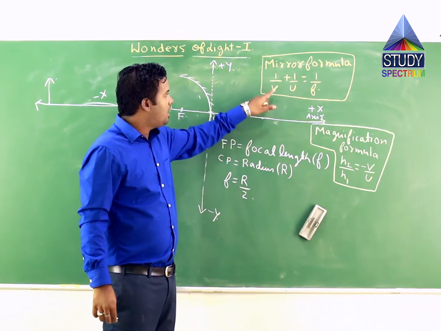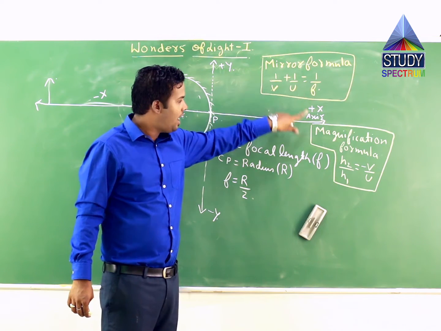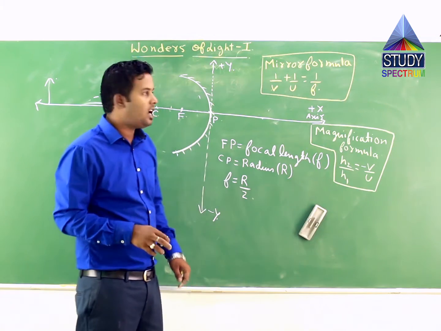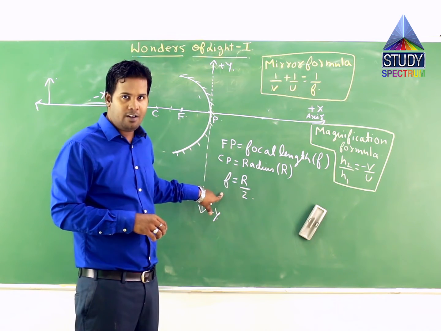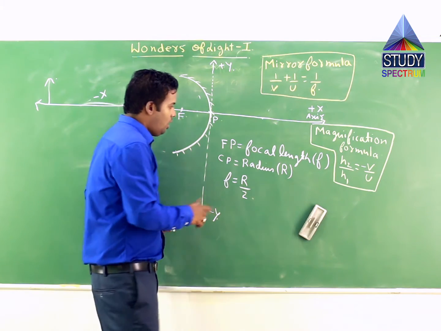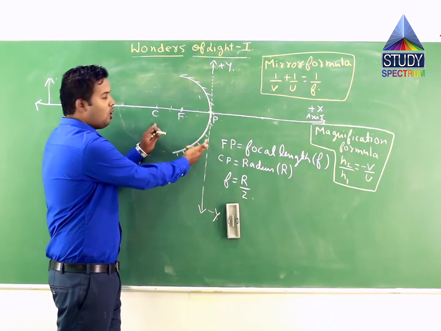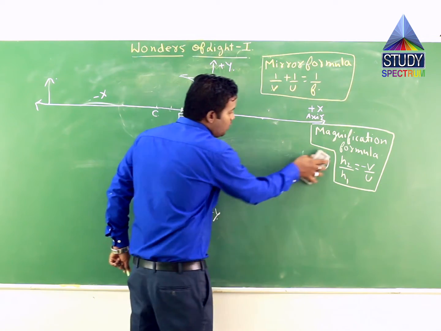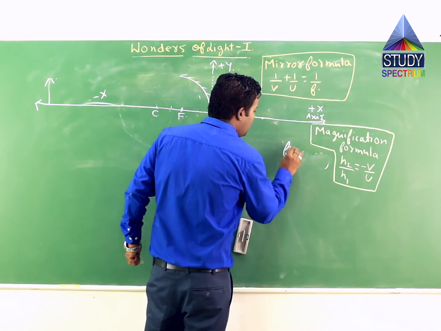We have 2 formulas, that is the first formula is mirror formula, that is 1 by V plus 1 by U is equal to 1 by F, and magnification formula, that is H2 upon H1 is equal to minus V by U. Now let us understand what are these symbols V, U, H2 and H1. I have just explained what is small f, that is the focal length, distance of focus point from the pole. Now I will erase this part. You can see this FP is your focal length, CP is your radius. I hope that is very clear. And I will write F is equal to R by 2 over here. F is equal to R by 2.